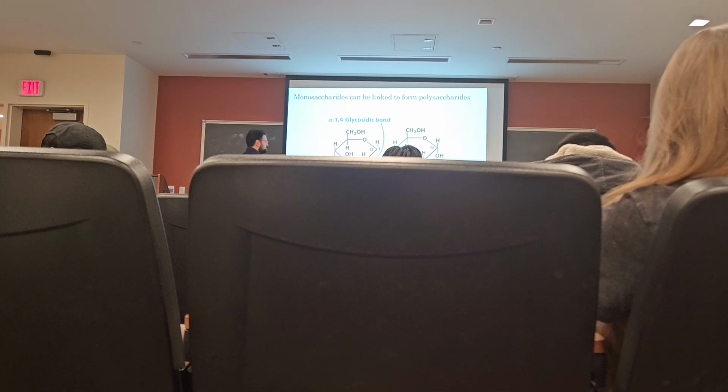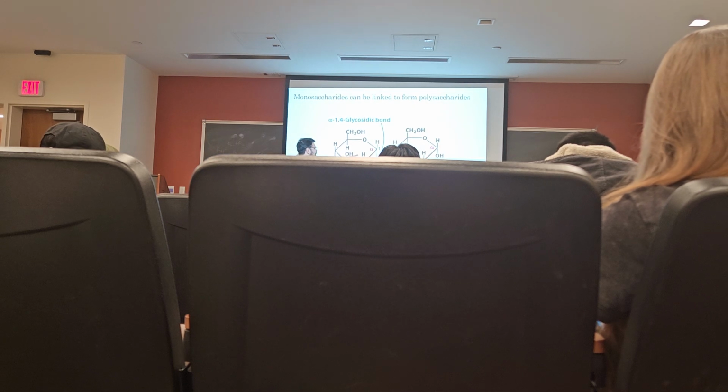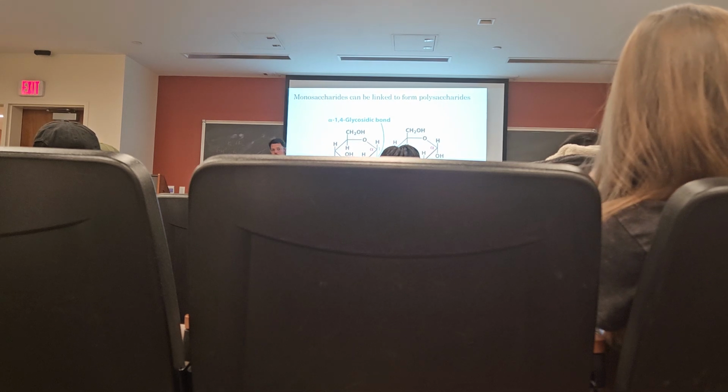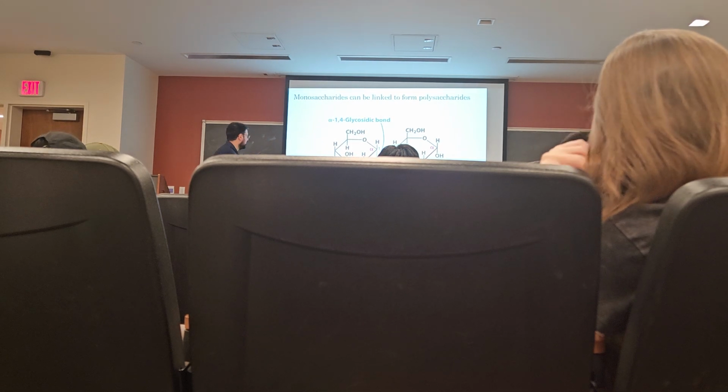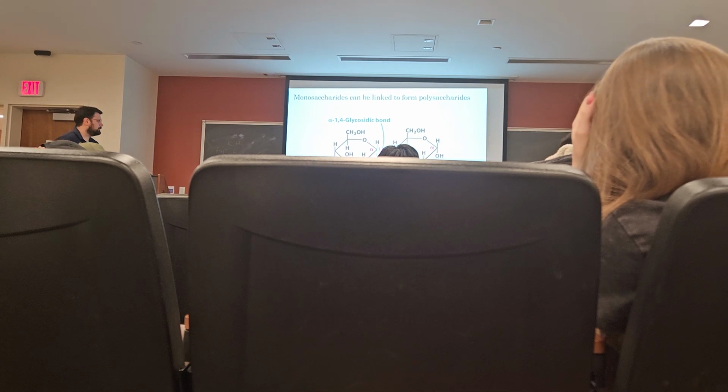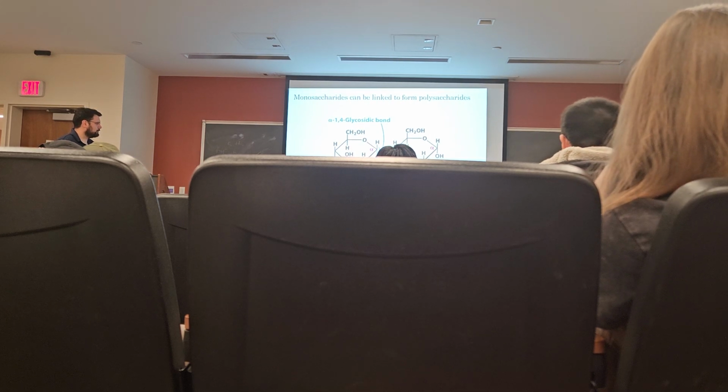In this case, what we're seeing is specifically a disaccharide. What's important is that they're linked by a glycosidic bond, which always involves the anomeric carbon of at least one of the sugars, right? So in this case, we have 2 glucose molecules linked together by a glycosidic bond between carbons number 1 and 4. Of course, carbon number 1 here being the anomeric carbon. So what we call this is a 1,4 glycosidic bond.